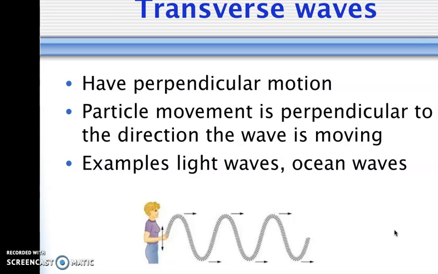We also can categorize waves by how they travel or the shape that they take when they travel. The first type is a transverse wave, and they have perpendicular motion. The particle motion will be perpendicular to the direction the wave is moving. So in this picture here, you can see that the wave is traveling from left to right, but the particles are moving up and down, or the slinky is moving up and down. Examples of transverse waves would be like light waves and ocean waves.